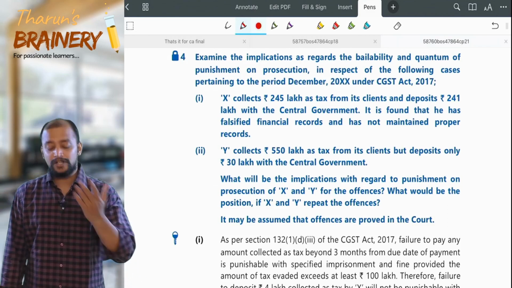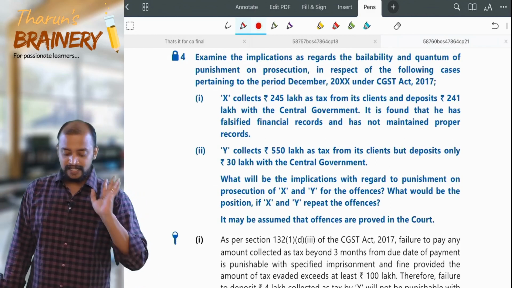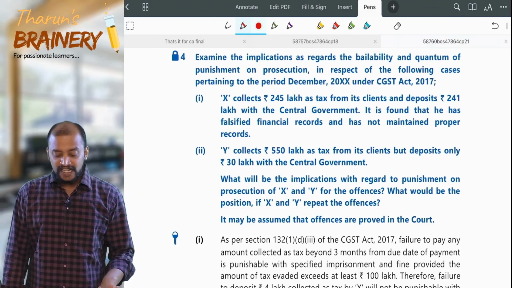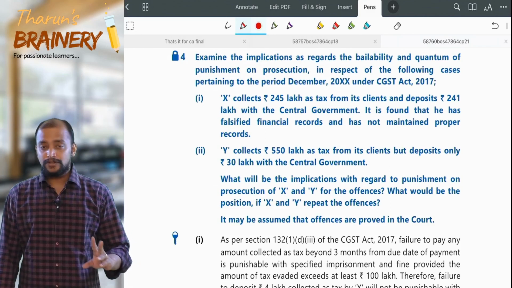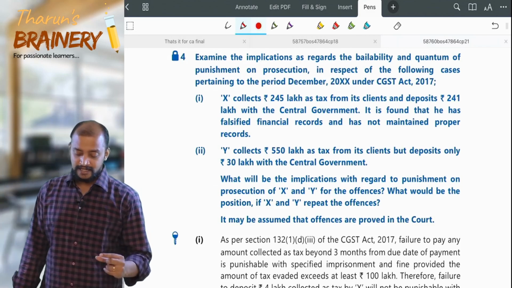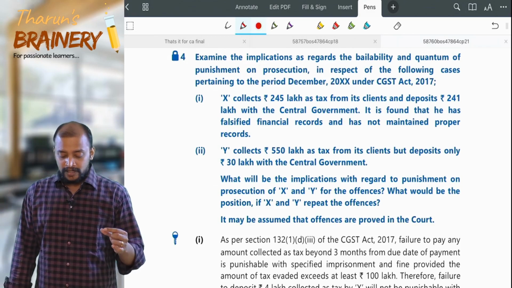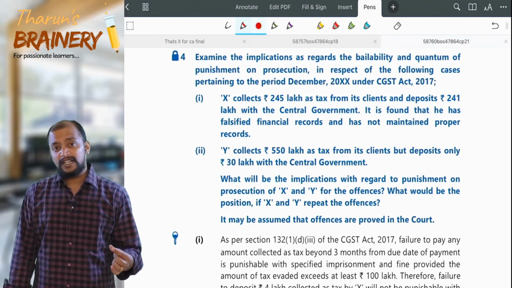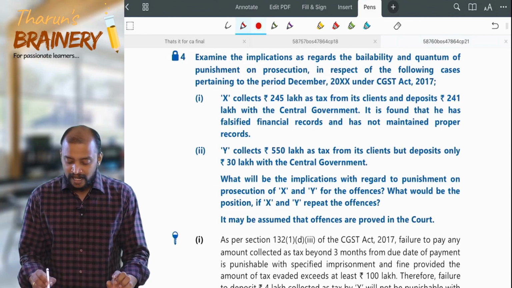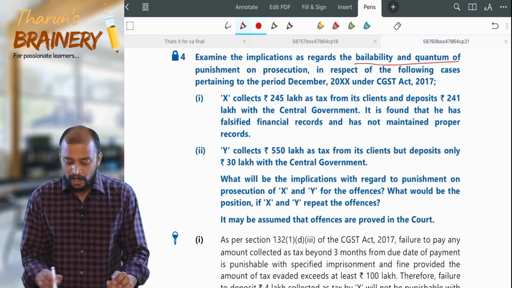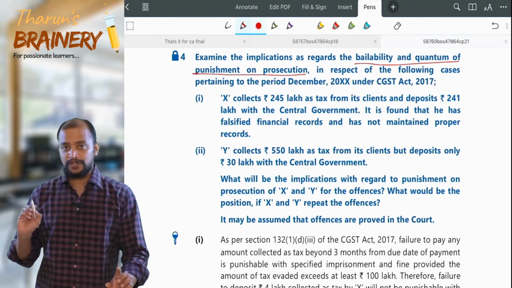So what is not deposited is 4 lakhs. It is found that he has falsified financial records and has not maintained proper records. So there are 2 offences. First, collected an amount as tax and not deposited. They are asking, explain the implications as regards the bailability and the quantum of punishment on prosecution.